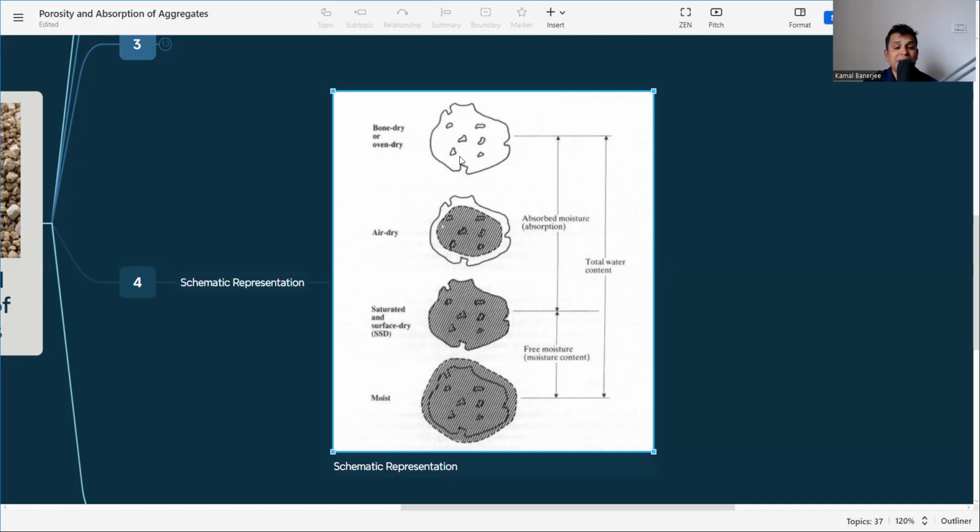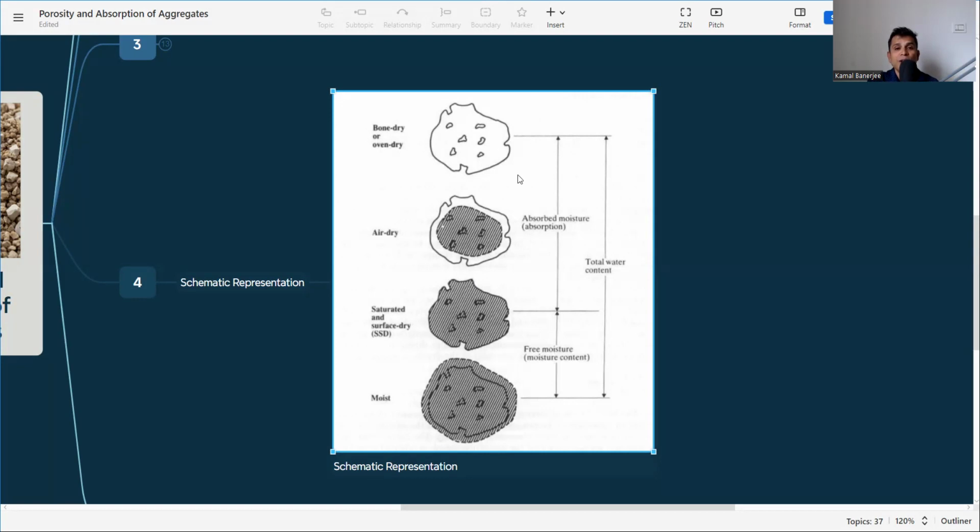So this is the schematic representation. It is oven dry, this is air dry, the SSD, and this is moist. Now, what is the total water? Total water is the internal water, that is the SSD condition water, plus the moist content, that is the surface water. Here it is the free moisture content. Whatever water is inside the pores will not react with the cement or be absorbed from the cement or the mix. But whatever the free moisture is, that will contribute towards the strength gain inside the mix. So that is why it is called free moisture.